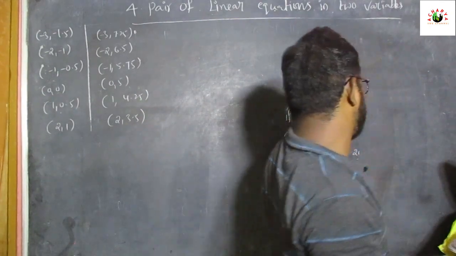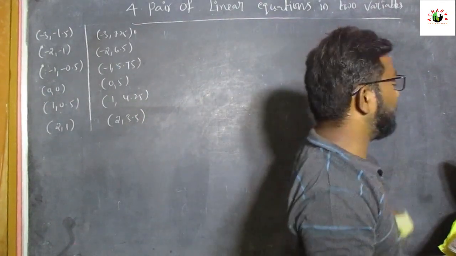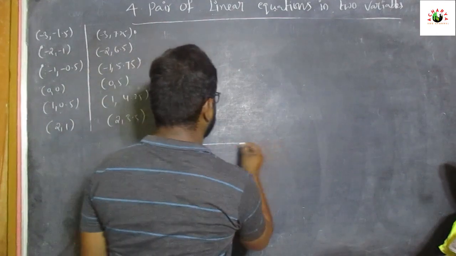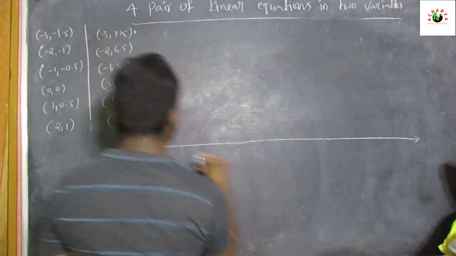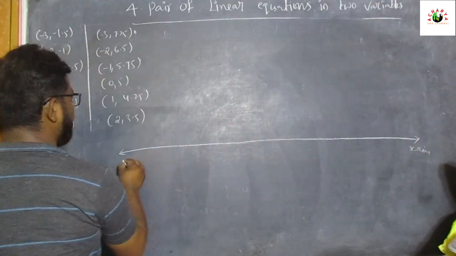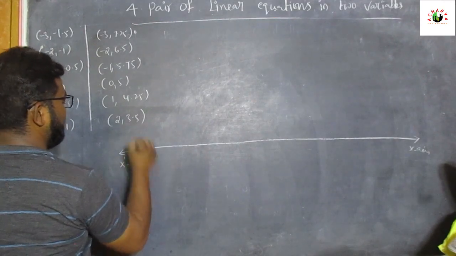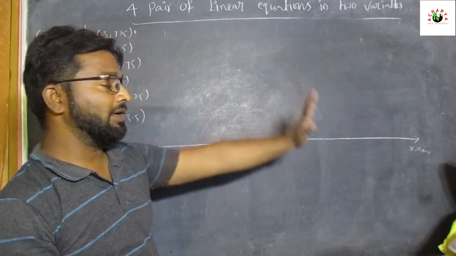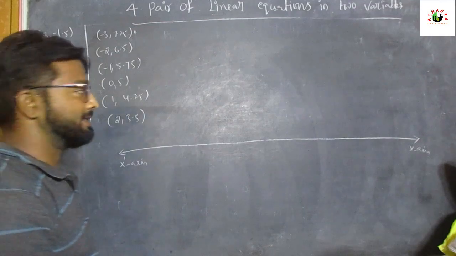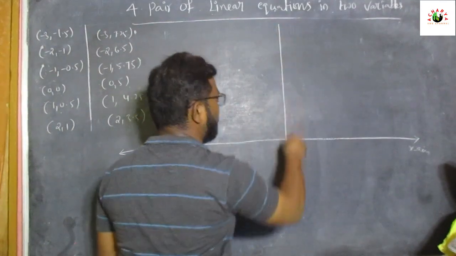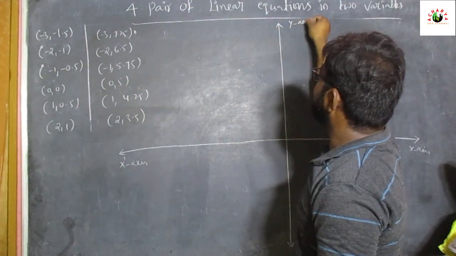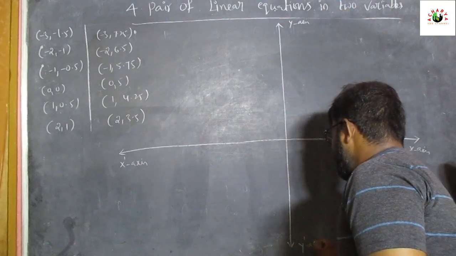Now we are going to see how to plot a graph, same as in the third chapter. First we have to draw the x-axis and y-axis. Draw a horizontal line and write x-axis on the right side of the horizontal line and x dash axis on the left side. Next, draw a vertical line in the middle and put y-axis at the top and y dash axis at the bottom.